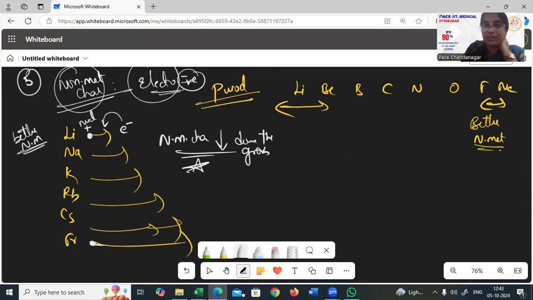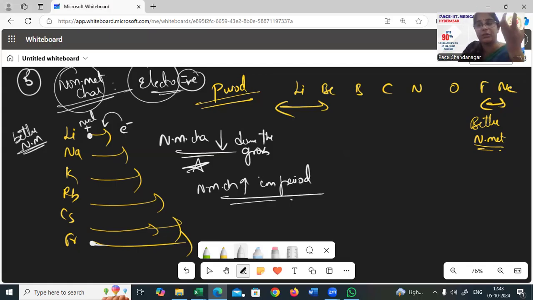So better non-metal. So non-metallic character increases in a period. So you have a better non-metallic character. Now here we have to talk about a property called electron gain enthalpy. Now, what do you mean by electron gain enthalpy?